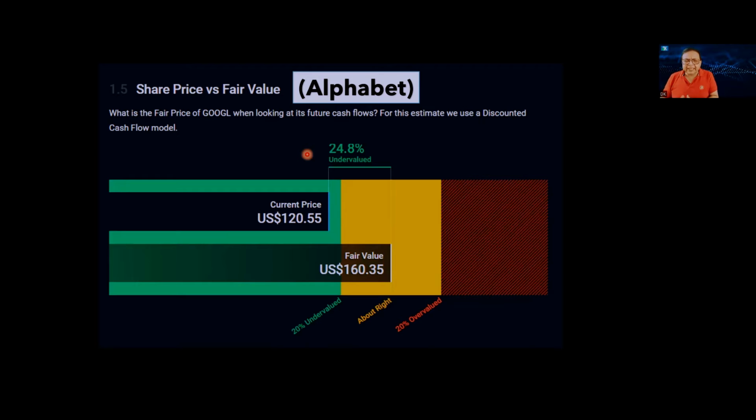So we have checked the past performance. We have tried to understand the possibility of the future growth of the company. We checked the financial health of the company, and then we checked the valuation of the company. So broadly, the fundamentals of Alphabet stock look good. Let us straight away go to the price chart now to undertake the technical analysis to understand the historical price and volume action on this particular stock.